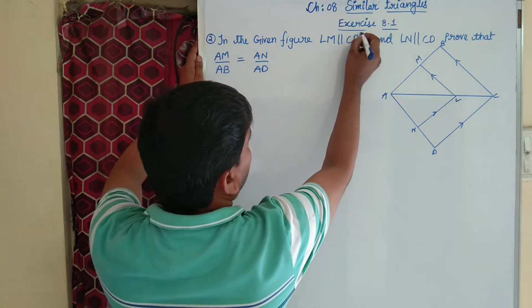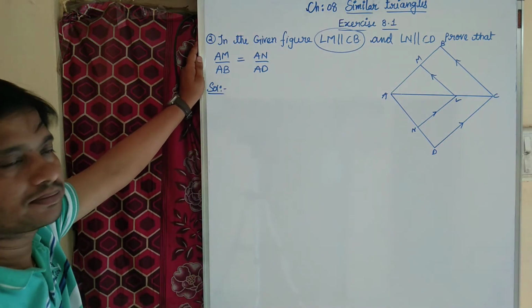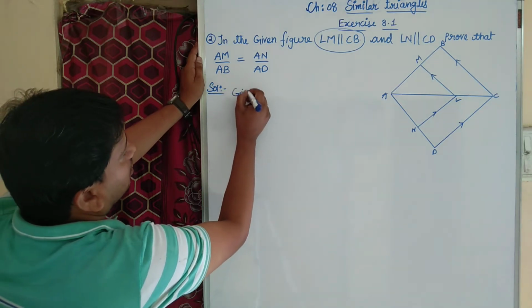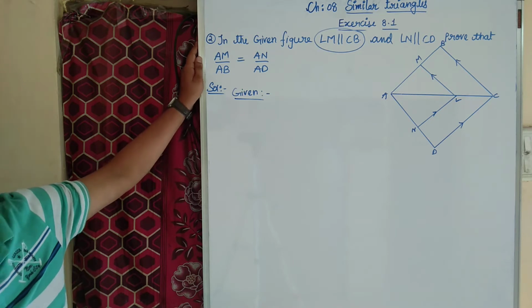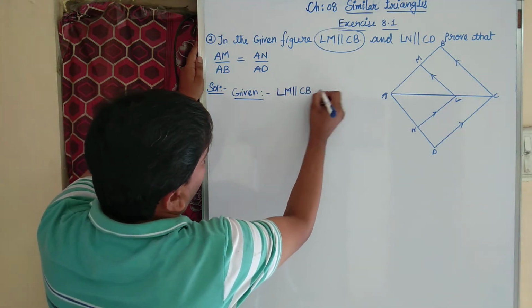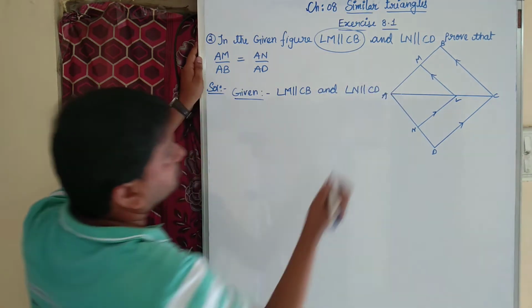Coming to the question, the first parallel line is LM is parallel to CB. First, what is given you have to write. Here what is given: LM is parallel to CB and LN is parallel to CD.